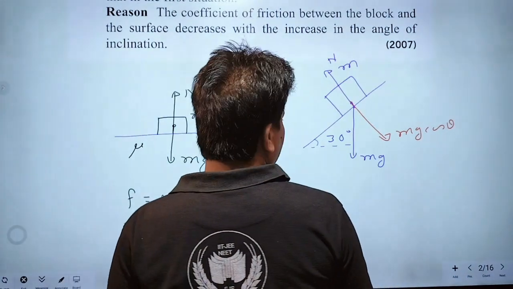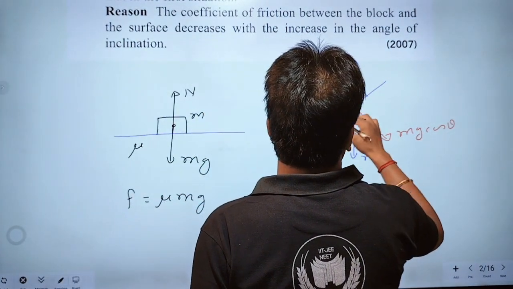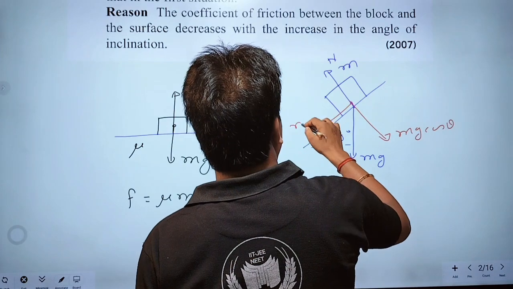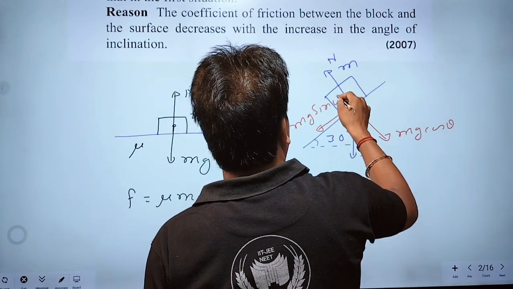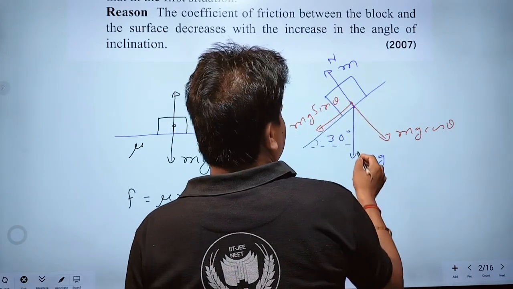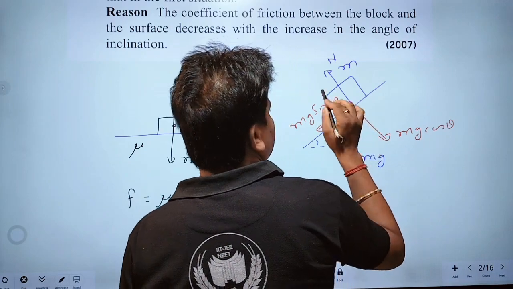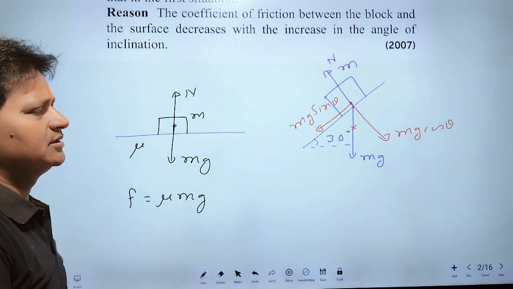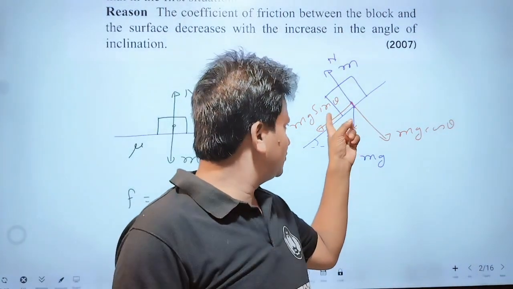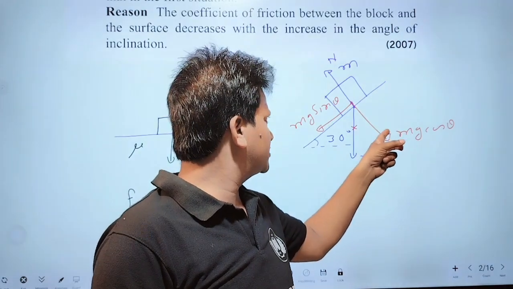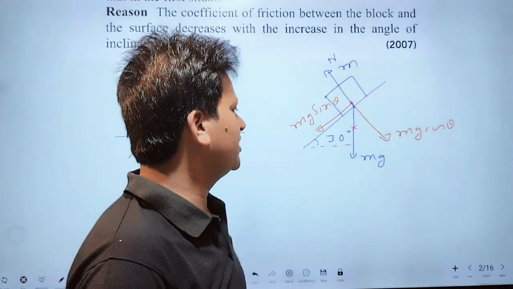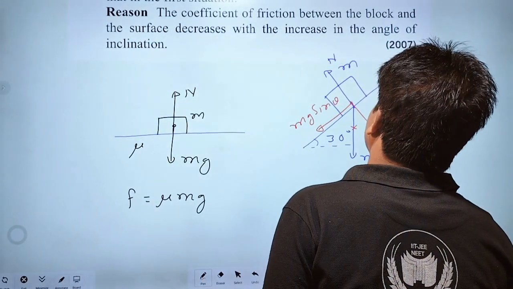And another component of this gravitational force will be mg sin theta. This force is broken into two components, mg cos theta and mg sin theta, where theta is 30 degree.